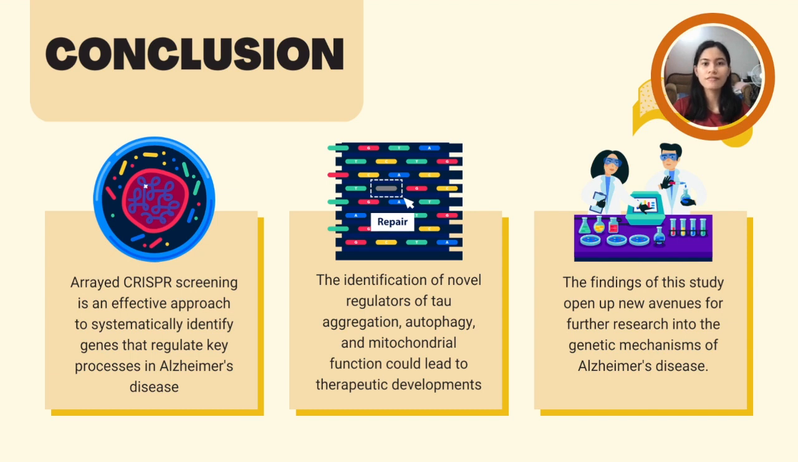To summarize, the final takeaways from this study are: first, the use of arrayed CRISPR screening is an effective approach to systematically identify genes that regulate key processes in Alzheimer's disease. Second, the identification of novel regulators of tau aggregation, autophagy, and mitochondrial function could lead to the development of new therapies for this disease. And last but not the least, the findings of this study open up new avenues for further research into the genetic mechanisms of AD and the development of targeted therapies that can be developed for future treatments.